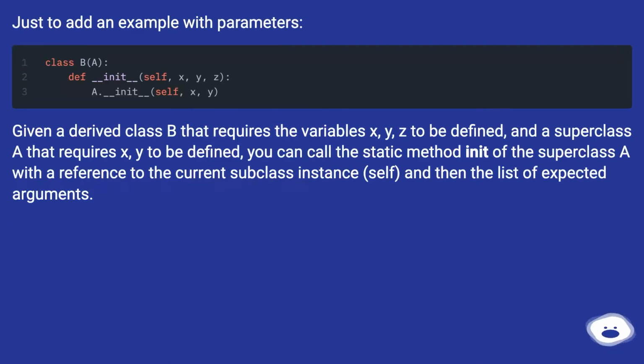Just to add an example with parameters. Given a derived class B that requires the variables x, y, z to be defined, and a superclass A that requires x, y to be defined, you can call the static method __init__ of the superclass A with a reference to the current subclass instance, self, and then the list of expected arguments.